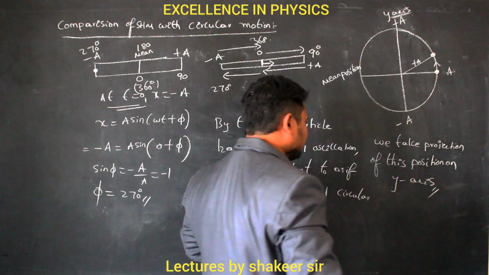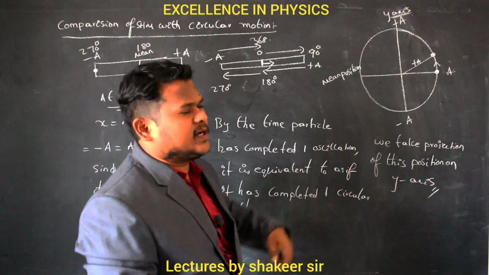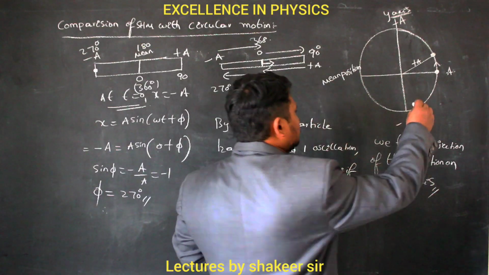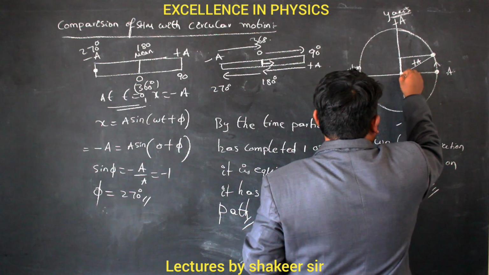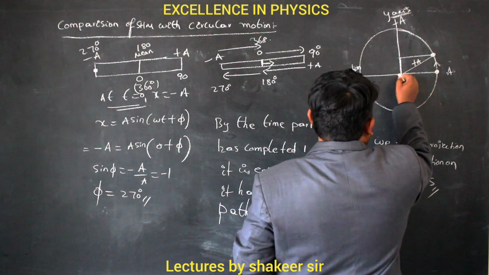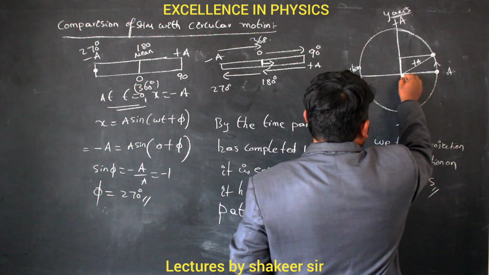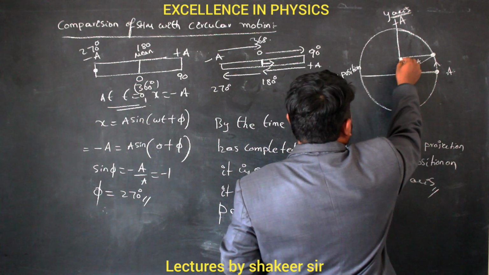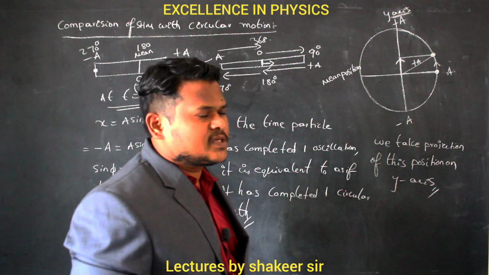What is meant by taking the projection of this body on the y-axis? From that position, draw a perpendicular to the y-axis. So if I draw a perpendicular to the y-axis, it means this is the displacement of the body from the mean position, because this total line we are considering to be the mean position. So from this mean position, it is as if the body has reached this position and it is going towards the positive extremity. Are you able to understand?